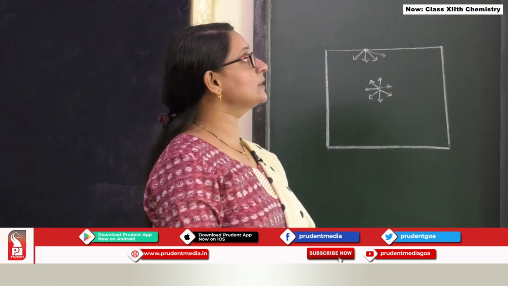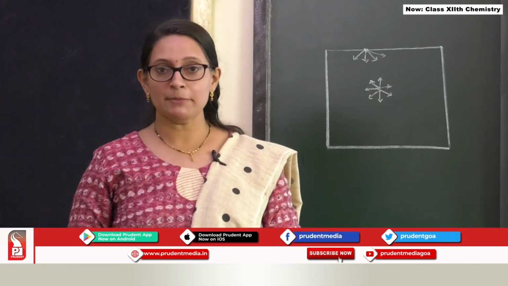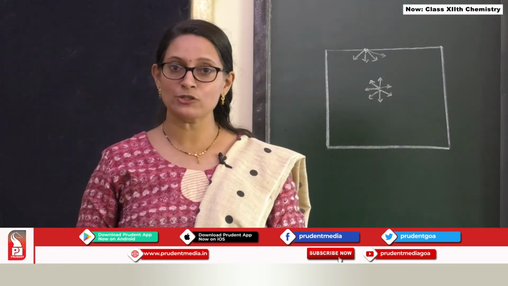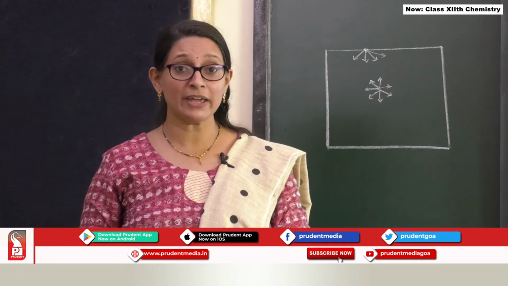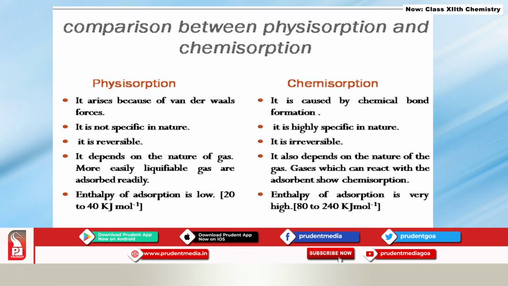We will see now what the different types of adsorption are. There are two types of adsorption, physical adsorption and chemical adsorption. Now when do we say that an adsorption is physical? When the forces of interaction between the adsorbate and the adsorbent molecules are weak van der Waals forces, we say that it is physisorption or physical adsorption.